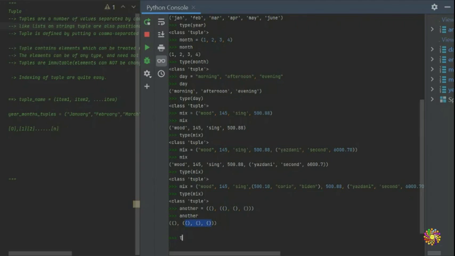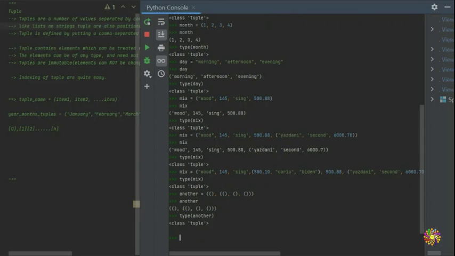So it's really good. I'm going a little bit dizzy now, because it's a tuple within tuple within tuple within tuple, and if I put another one, guess what, I'm still getting tuple. So that's the concept of tuple. As soon as Python comes in and detects this one, it's going to say, look, this is a tuple. I don't care how many tuples. You guys can make yourself very dizzy.